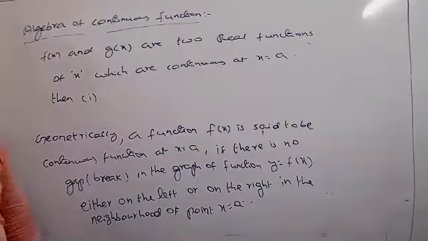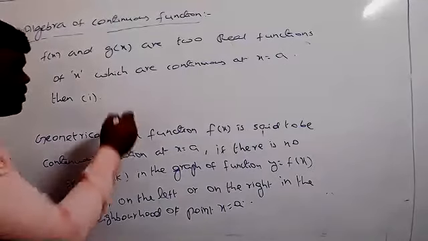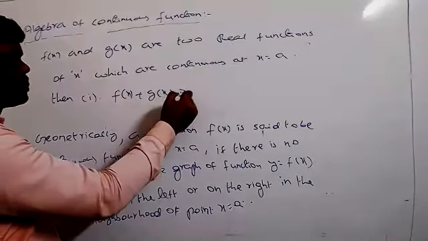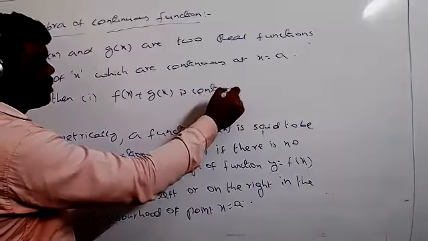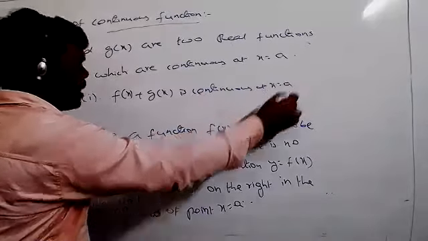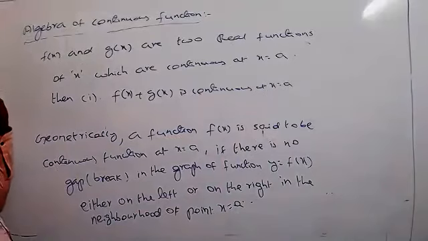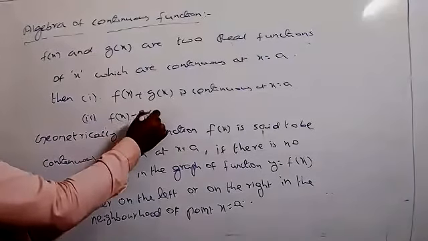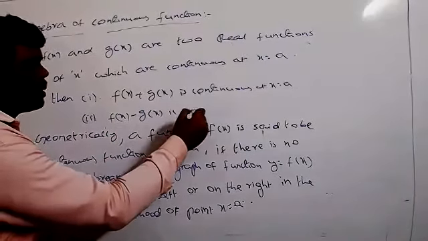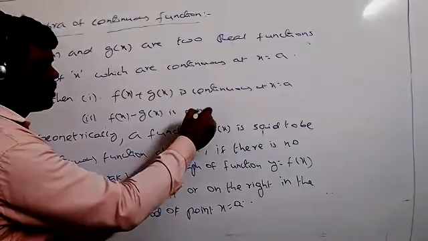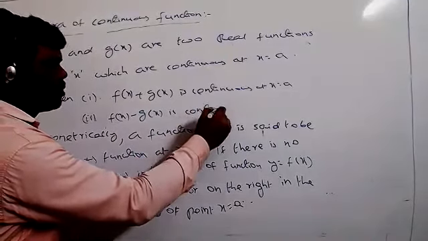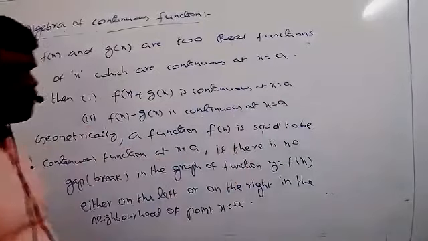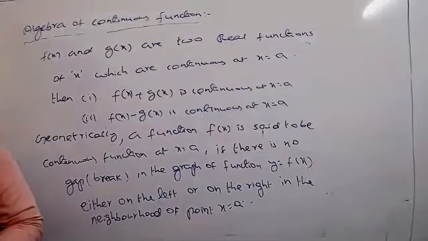First one, f of x plus g of x is continuous at x equal to a. And second one, f of x minus g of x is continuous at x equal to a.